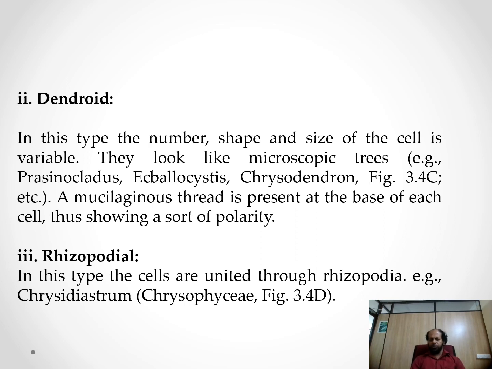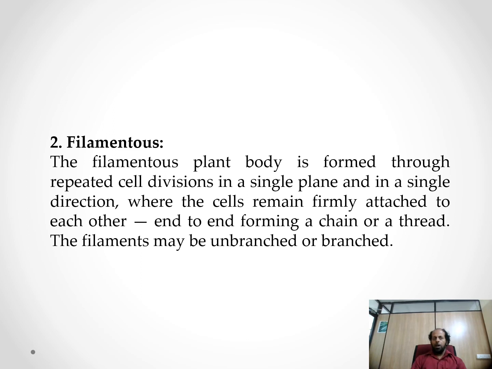These are all examples of the dendroid type of colonial forms. The third one is rhizopodial. In this type, cells are united by rhizopodia. Example: Chrysidiastrum. We can now understand the colonial forms.